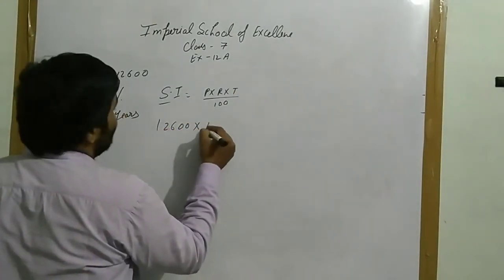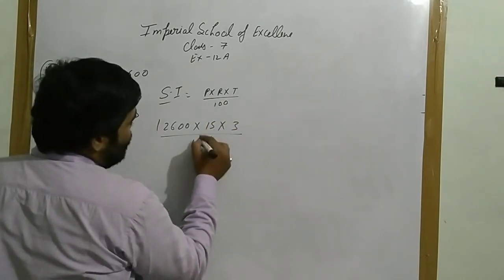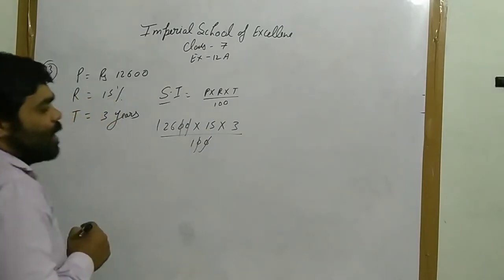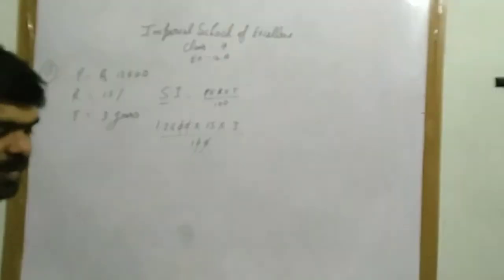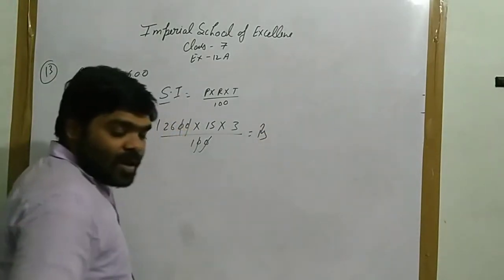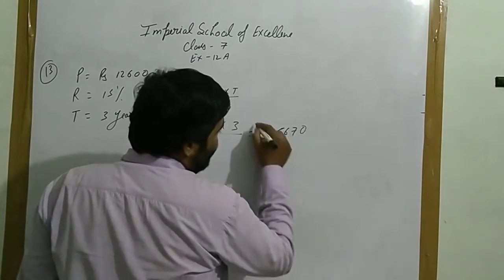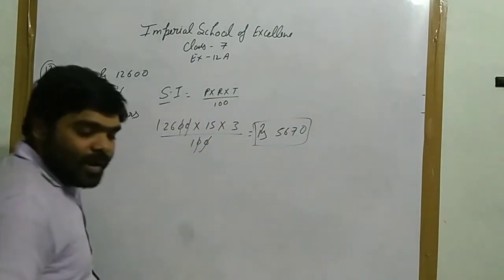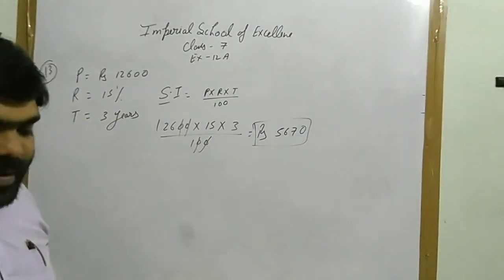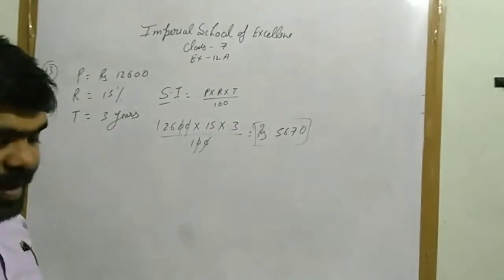12,600 multiply by 15 multiply by 3 upon 100. Okay, 126 multiply by 15 multiply by 3. It will be rupees 5,670. Now, what has Hari given? Hari has given 7,070 rupees and a goat also.